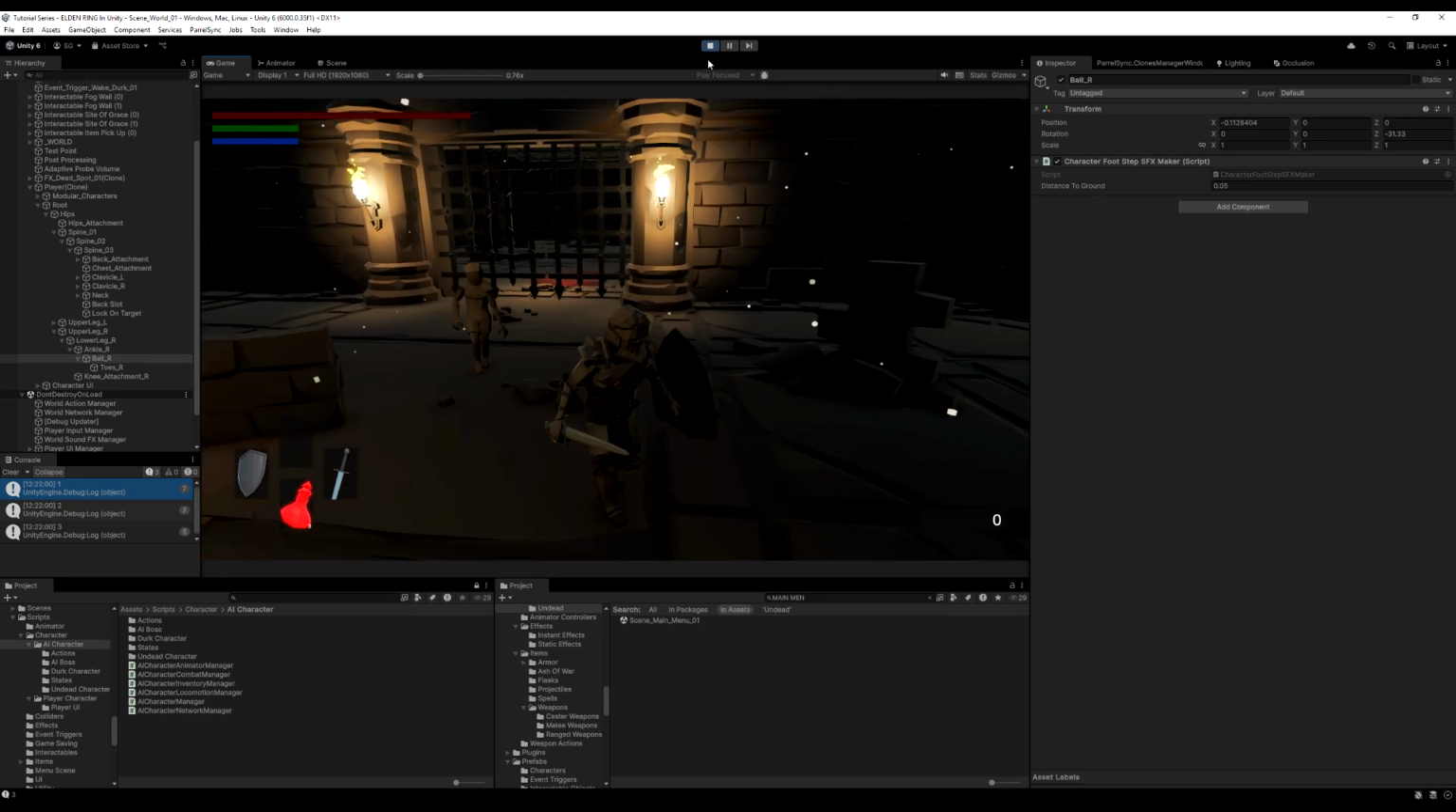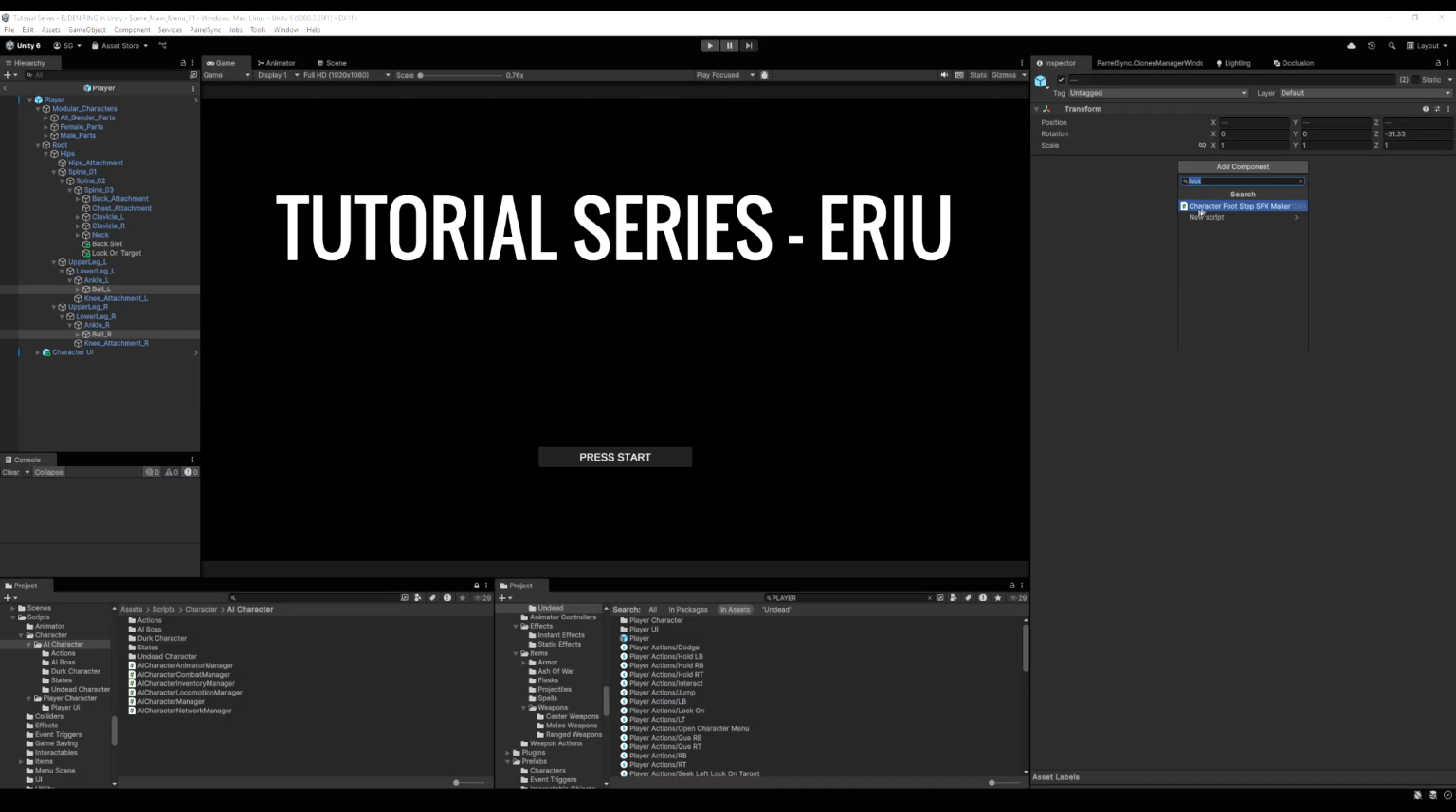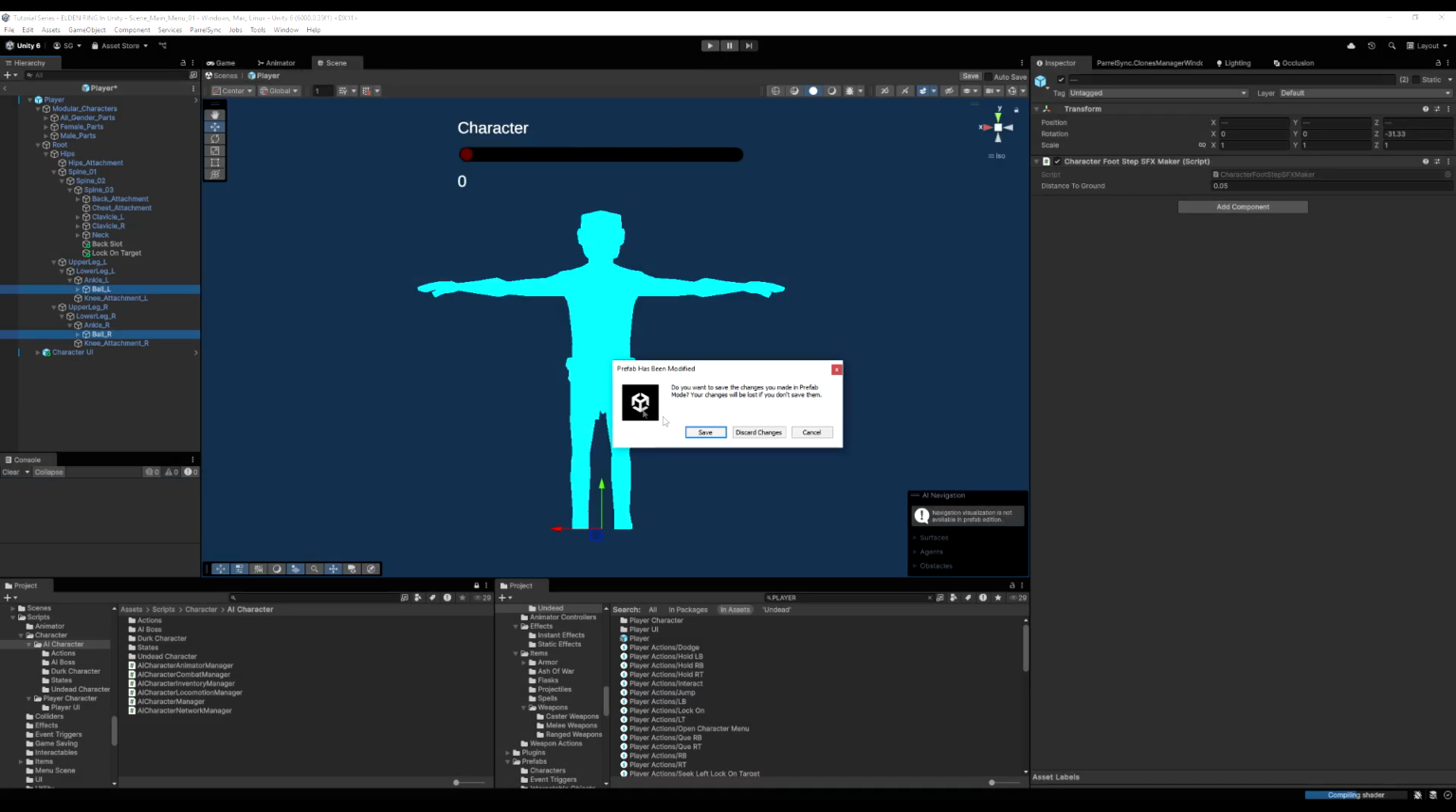So I'm going to go to the player prefab, and I'm going to add this character footstep maker to both of my character's feet here, and I'm going to save the prefab.